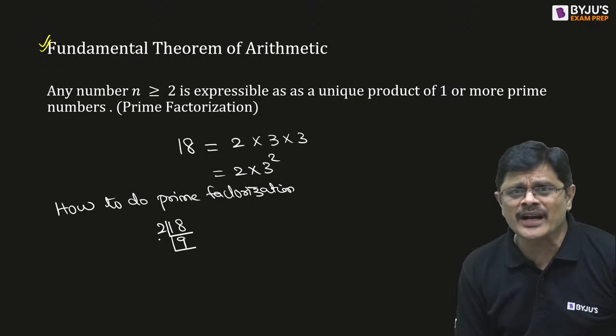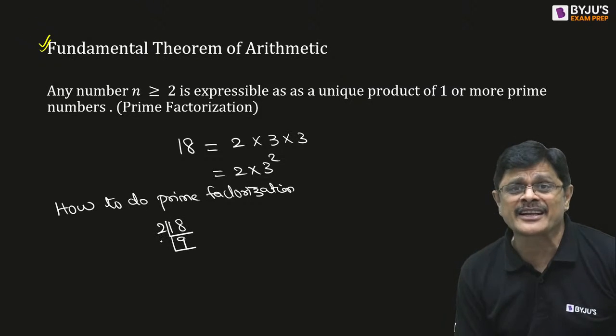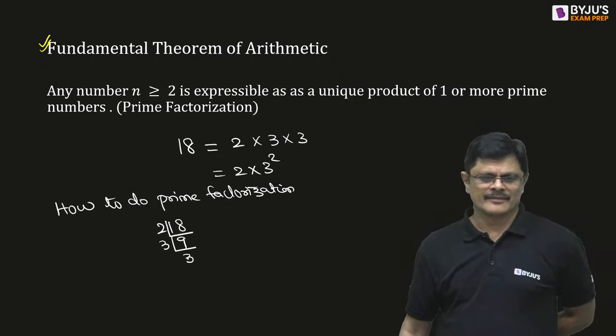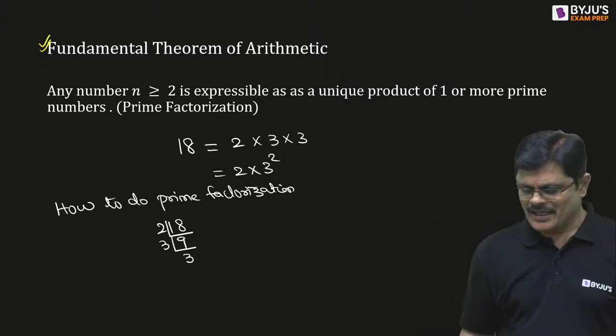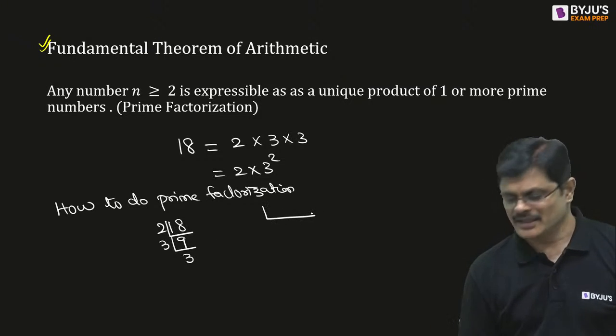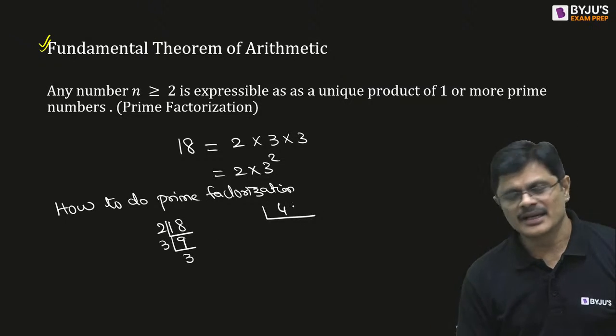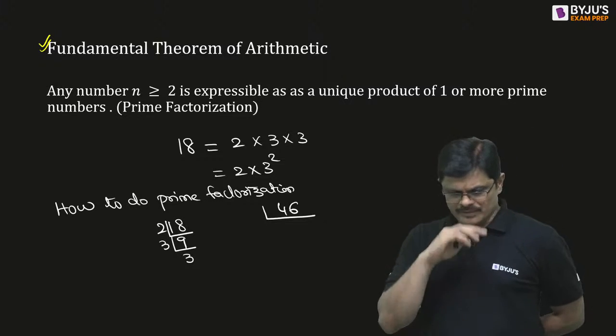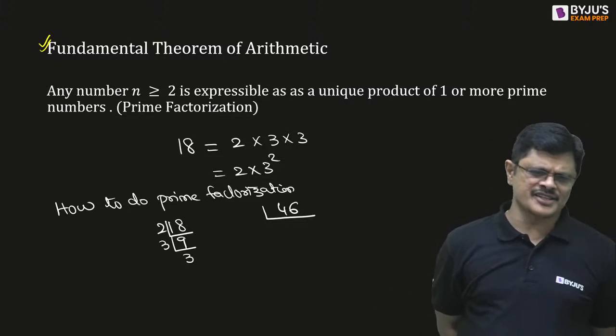Then 2 does not divide 9. So take the next prime factor. After 2, the next prime number is 3. 3 threes. Got it? So this is how we get it. You can try some more, Babu. Like 46. What is the prime factorization? For 46, what is the prime factorization?